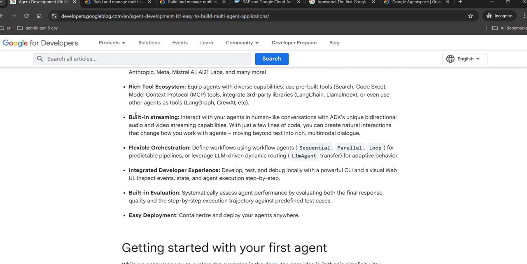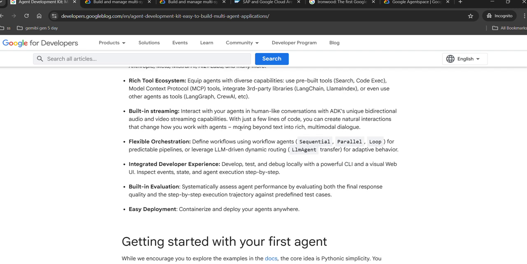It has an option for built-in streaming. We can create the agent for real-time streaming data and interact with your agent in human-like conversation. By voice we can speak like a human and interact in natural language.